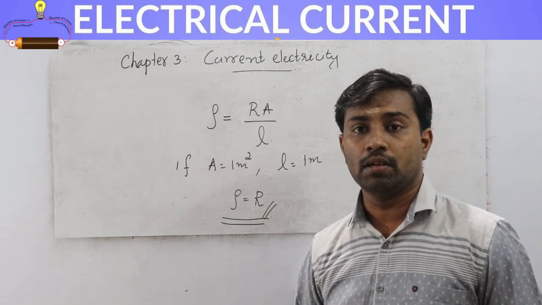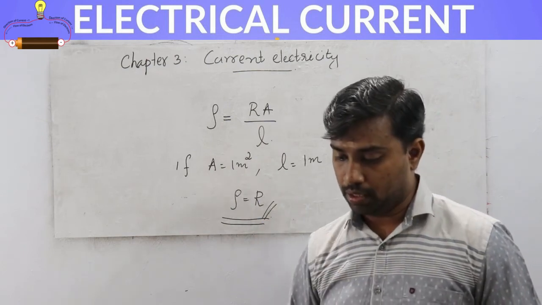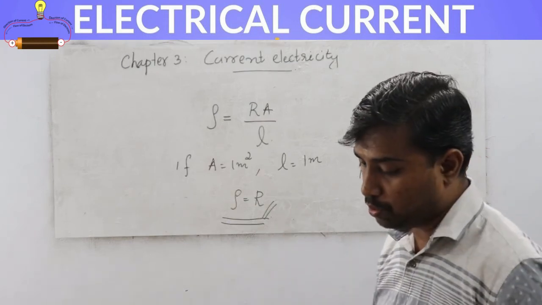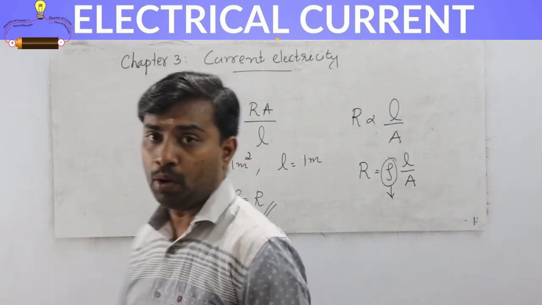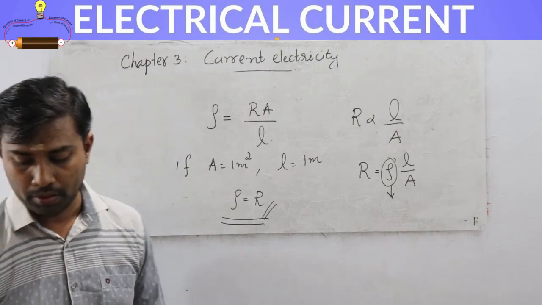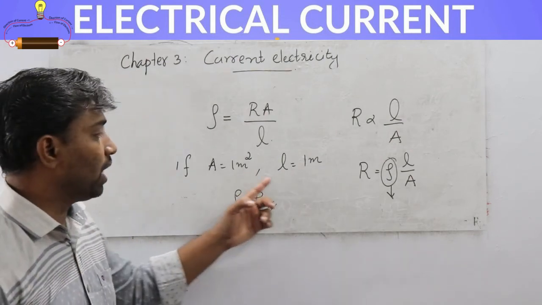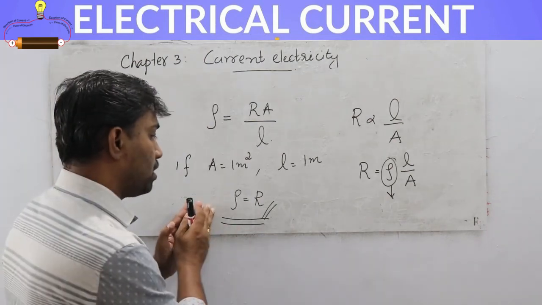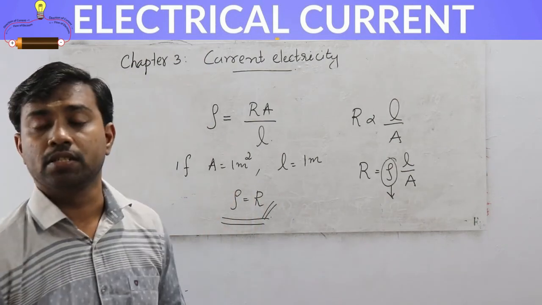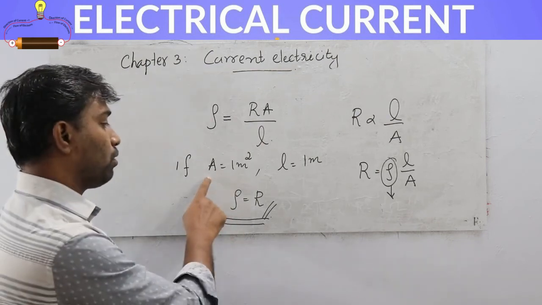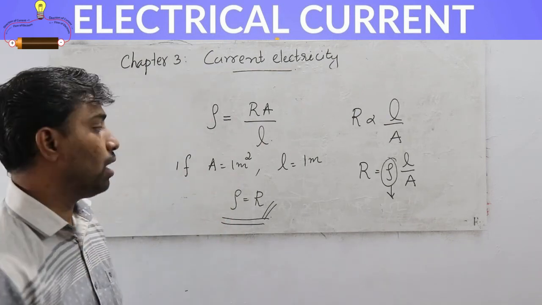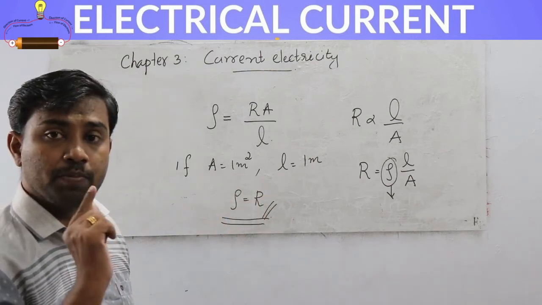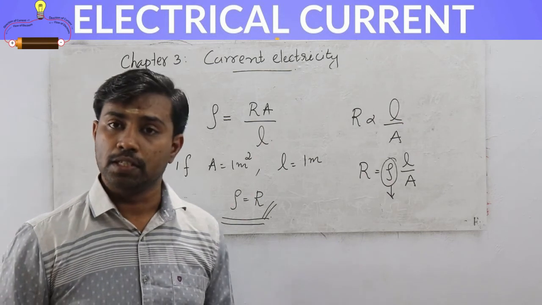The specific resistance of the material of a conductor is numerically equal to the resistance of the conductor having unit length and unit area of cross section. The specific resistance is numerically equal to the resistance of the conductor if the area of cross section of the conductor is 1 meter square and the length of the conductor is 1 meter. That is the specific resistance or resistivity.